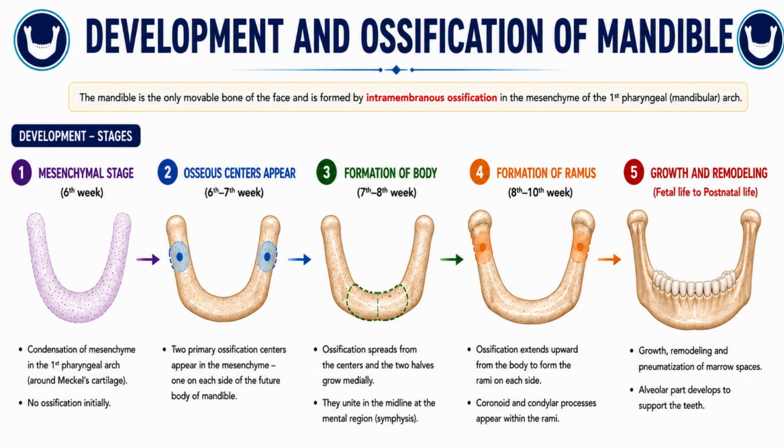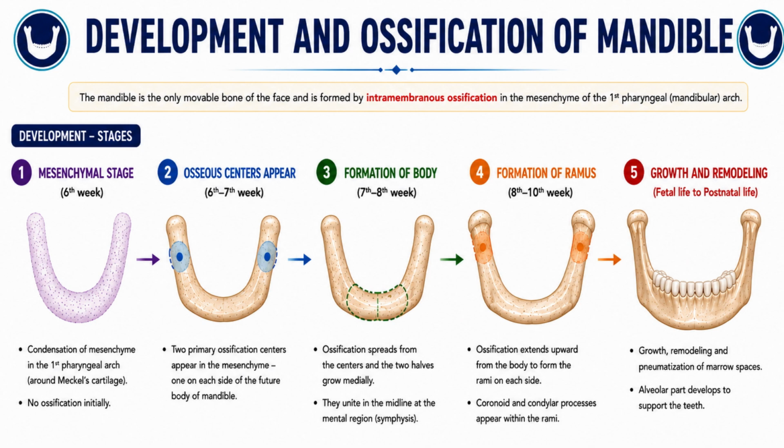See the diagram. Then the primary ossification starts from two centers on either side of the arch. The ossification proceeds medially, that is towards the midline, and diffuses in the midline. That fusion occurs at the symphysis. Then the ossification extends upwards from the body to the ramus of the mandible.